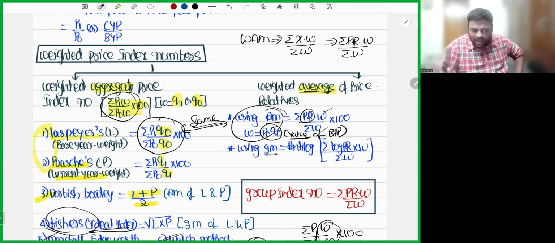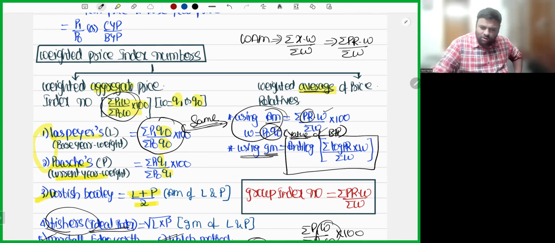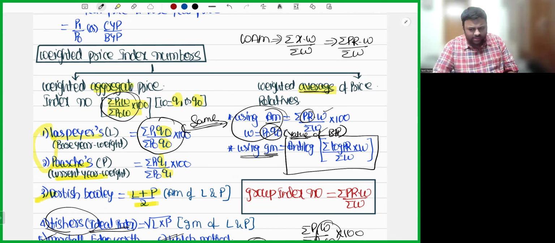Okay. Whether you calculate the Laspeyres price index number or the weighted average of price relatives using arithmetic mean, both will give you the same answer. Now, using geometric mean, you need not learn the practical application of this. Just learn it: anti-log of the sum of log price relatives into weights by sum of weights. Just learn that formula, it's enough.